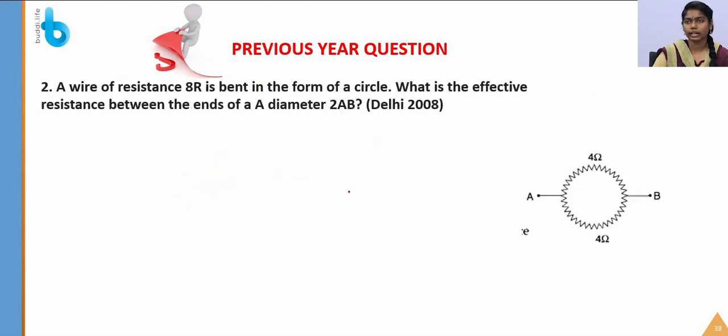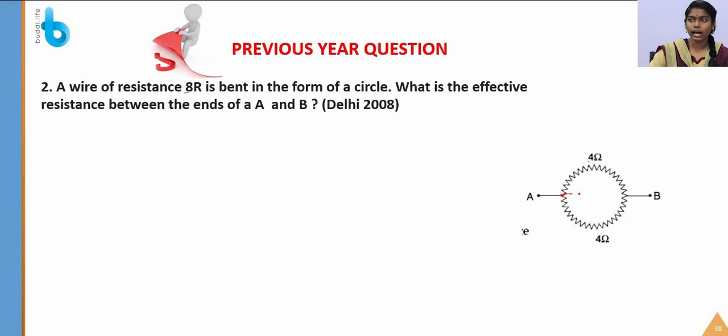So let us see the next question. The second question was: a wire of resistance 8R is bent in the form of a circle. What is the effective resistance between the ends A and B? This is a question from Delhi 2008. So let's solve this, it is very simple. First we are going to calculate the effective resistance between A and B.